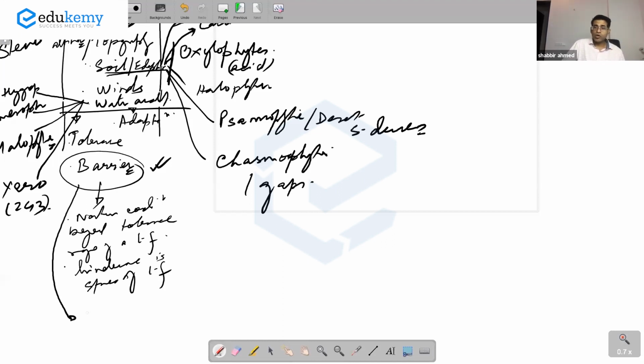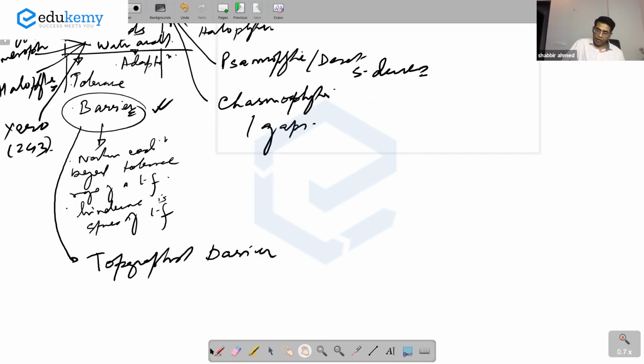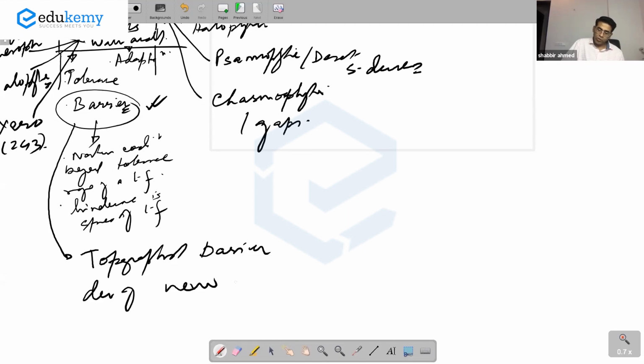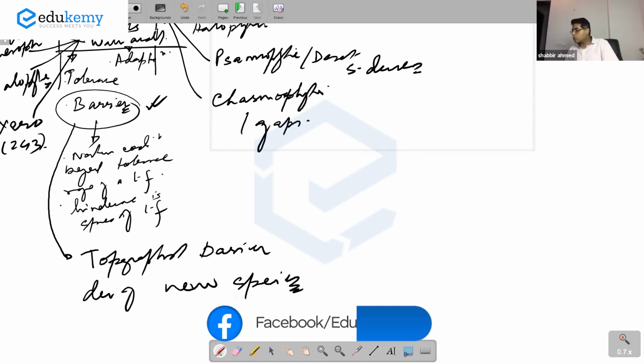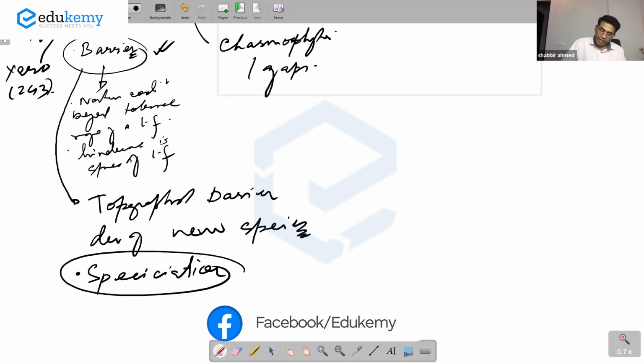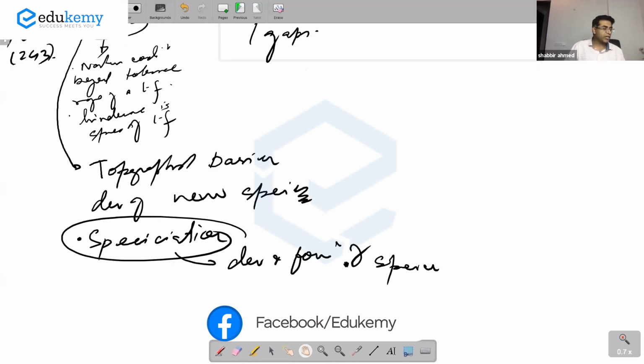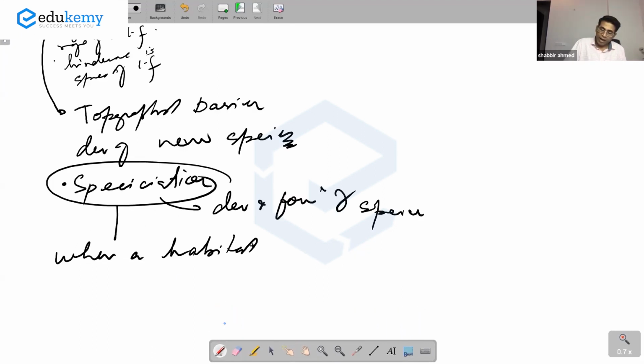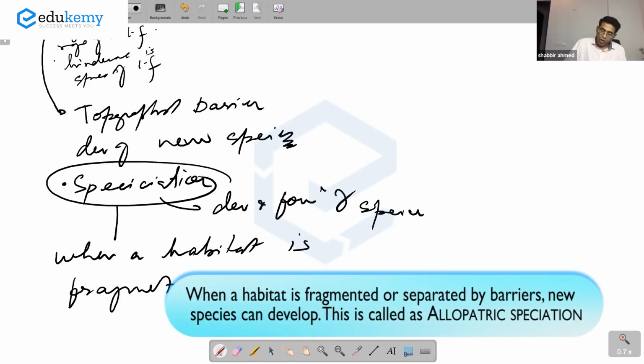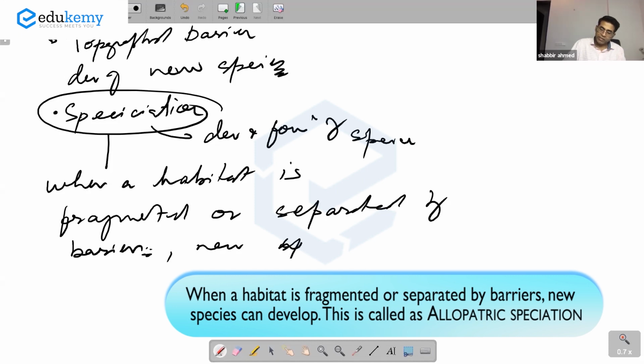Barriers, especially topographical barriers, are also responsible for the development of new species, a process called speciation. This means the development and formation of species. An important basis of speciation is when a habitat is fragmented or separated by barriers, and new species can develop.